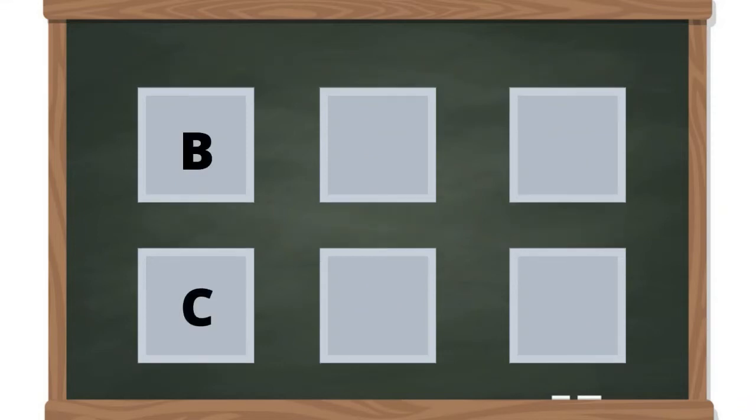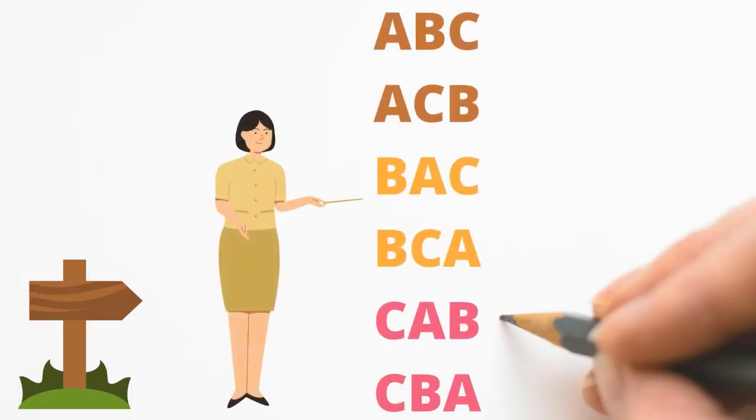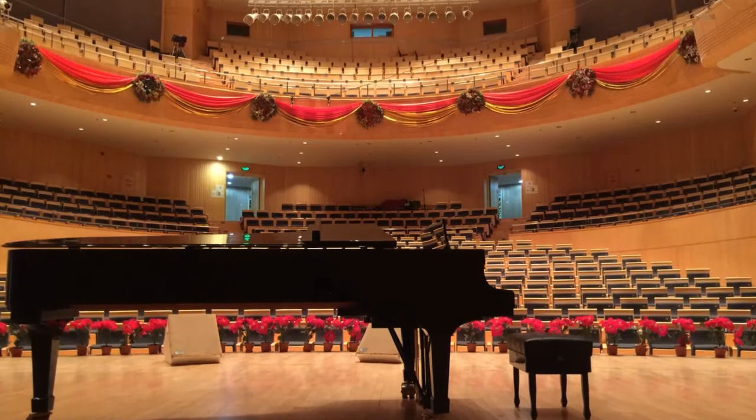Do the same for persons B and C. You can pause the video if you want. Finally, we get all possible arrangements of 3 persons in 3 seats. So, there are 6 ways we can arrange them without repetition. It seems pretty easy, right?